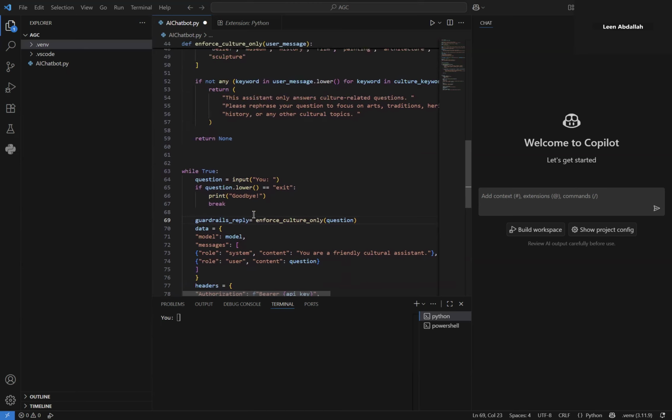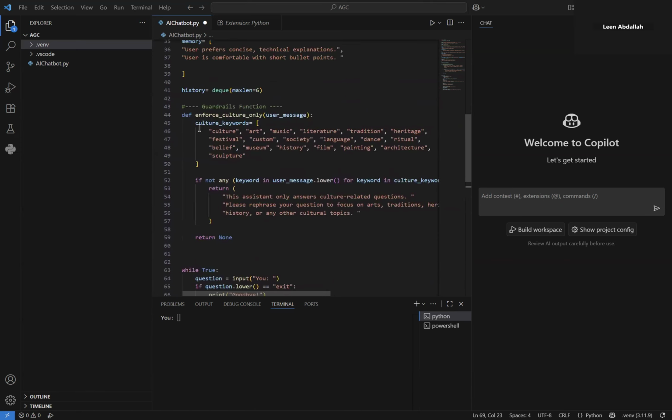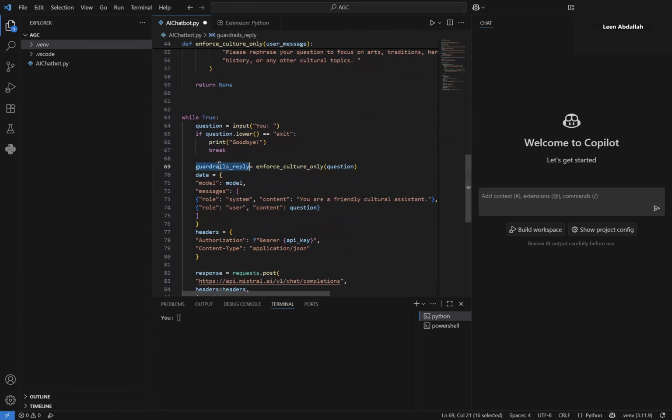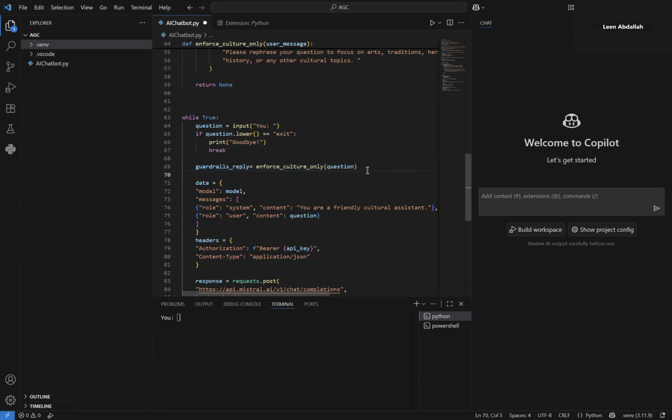I was saying that this function might return a string or it might not return anything. So we're gonna store whatever it returns in a variable called guardrails reply. And so this variable might contain a string and it might not contain anything.